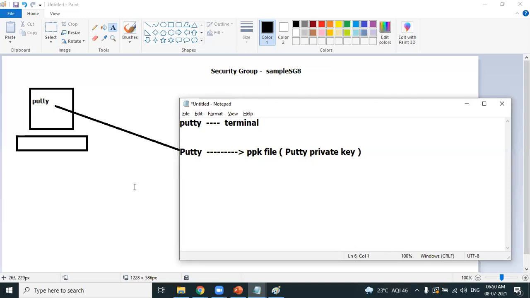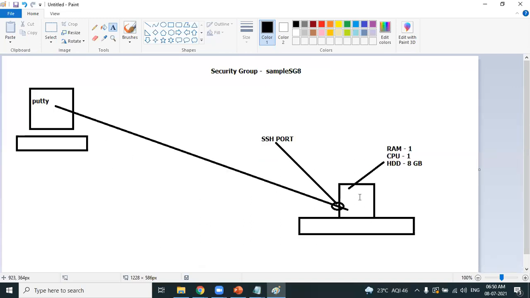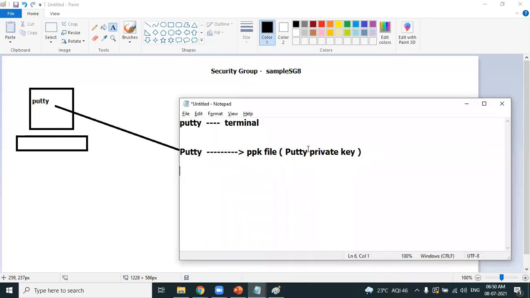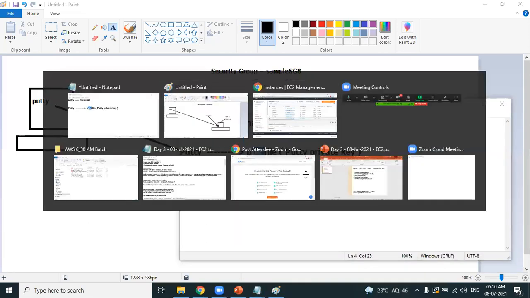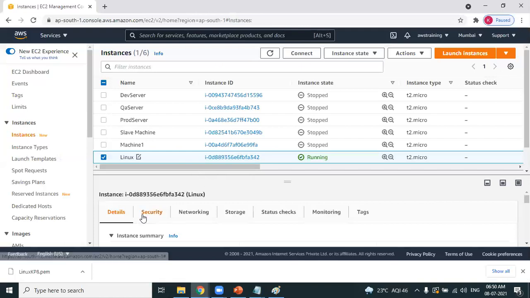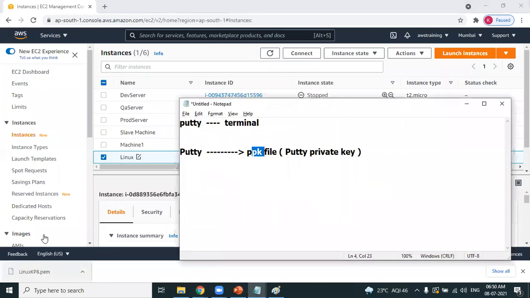You can connect successfully to the Linux machine from Putty, but Putty needs what file? Putty needs a PPK file. When you are creating an EC2 machine, AWS has provided what file? A PEM file. AWS has provided a PEM file, but the PEM file is useless. Putty doesn't want a PEM file. Putty cannot understand a PEM file. Putty can understand a PPK file.